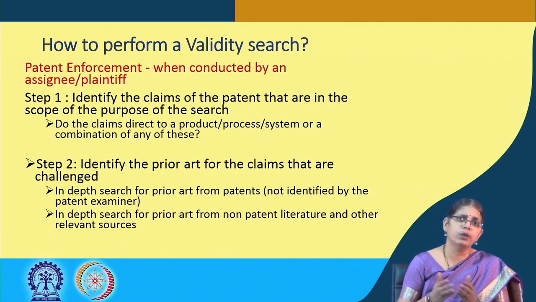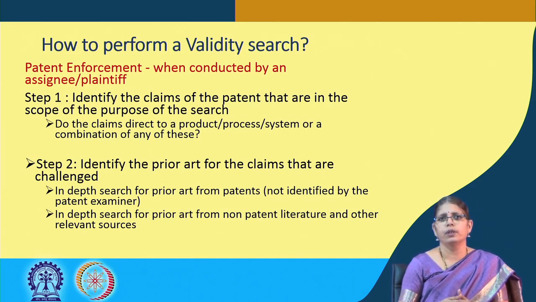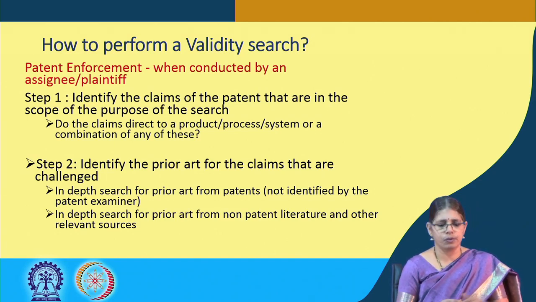This will be beyond that. So, going into an in-depth patent search, similarly going into an in-depth non-patent literature search is important. So, that is beyond the examiner's search is what you are listing as the prior art. So, that is the second step in relation to a validity search.